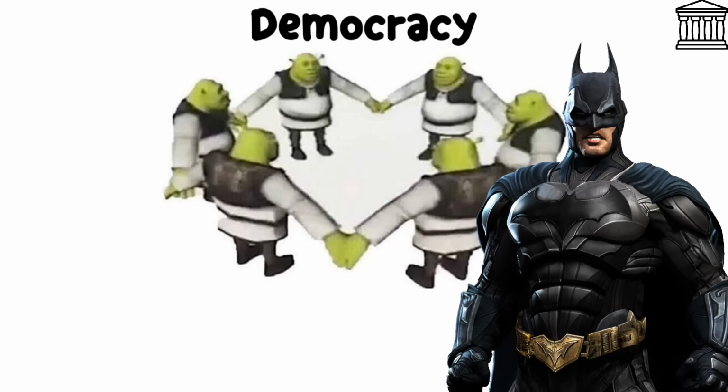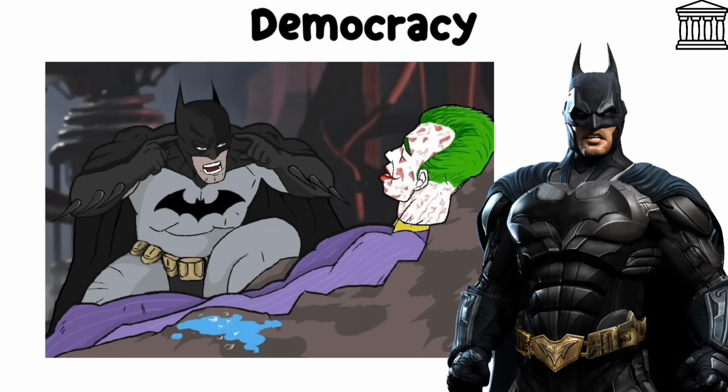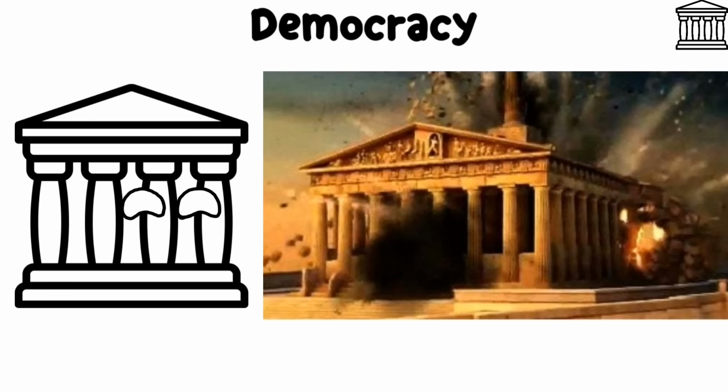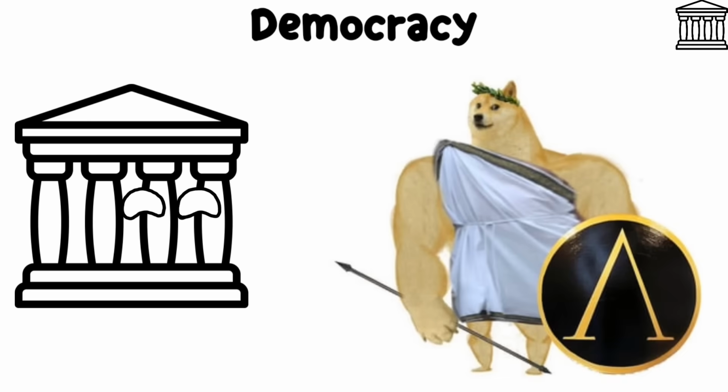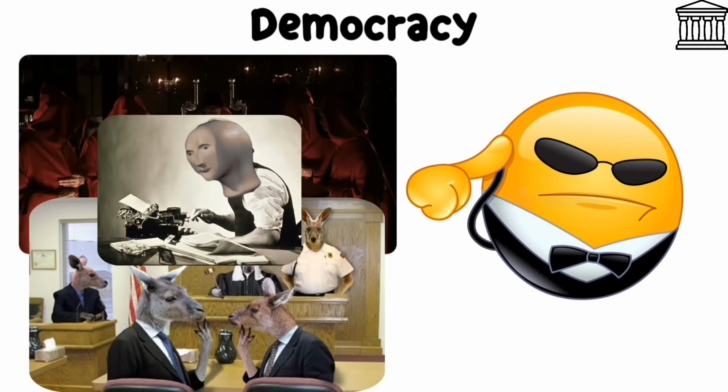In a true democracy, laws apply to everyone, and justice is meant to be impartial, protecting people from corruption and tyranny. The Greek temple or pillars, inspired by ancient Athens, also symbolize democracy. They stand for strong institutions like governments, courts, and a free press, which help keep democracy running.